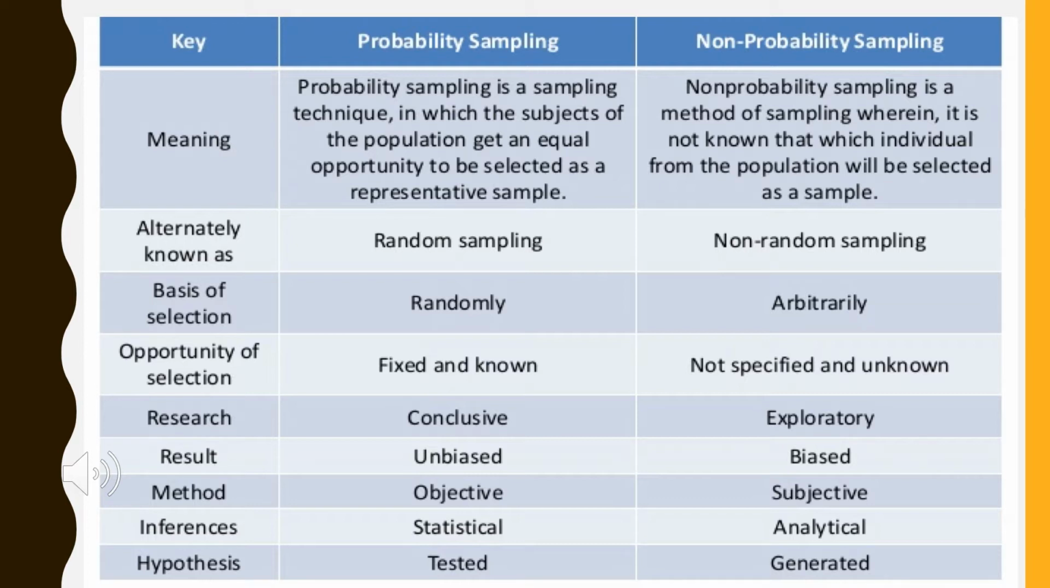The method we use for probability is objective, whereas non-probability is subjective. Statistical inference is made by probability sampling, and analytical inference is done by non-probability sampling. Hypothesis is tested for probability sampling, and hypothesis is generated for non-probability sampling.